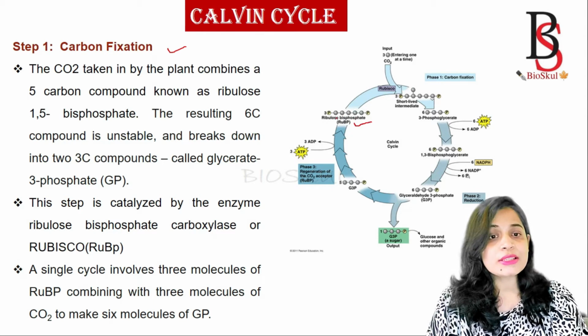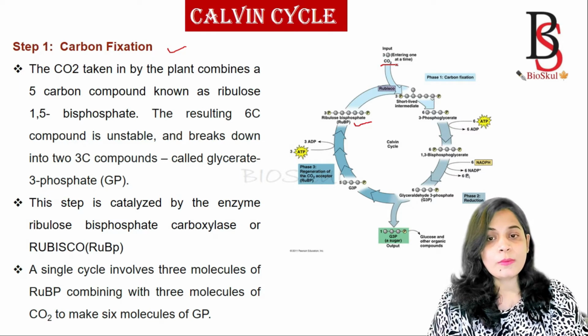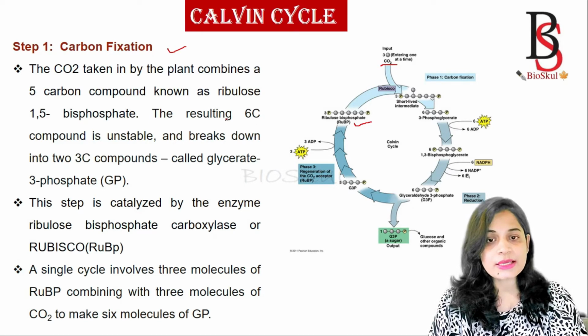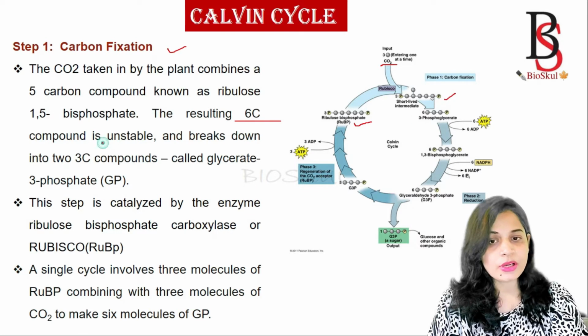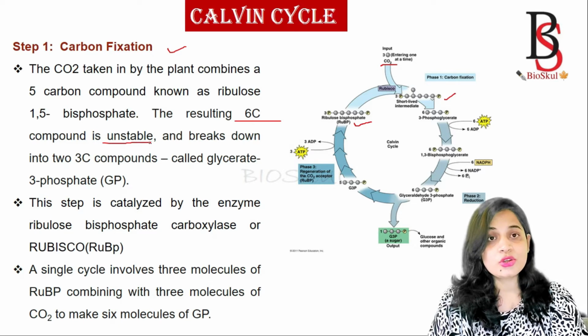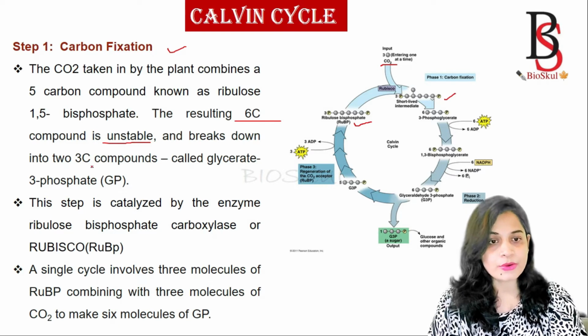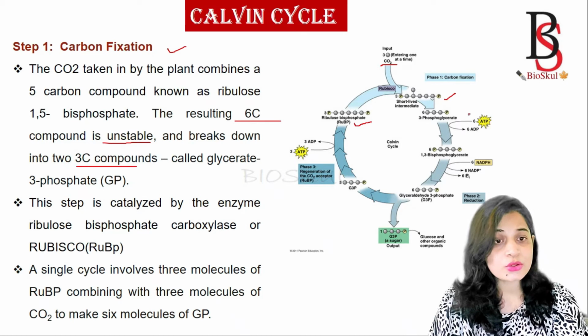So this ribulose bisphosphate first combines with the carbon dioxide taken by the plant, producing a 6-carbon compound. This 6-carbon compound is unstable, so it breaks down into 2 3-carbon compounds.